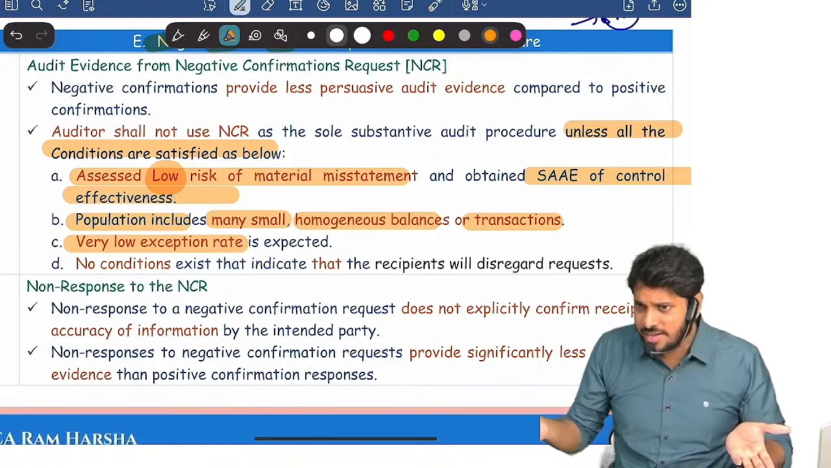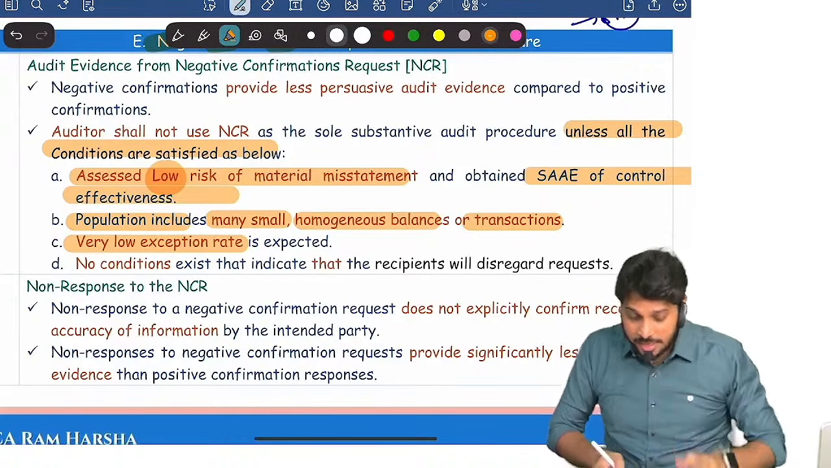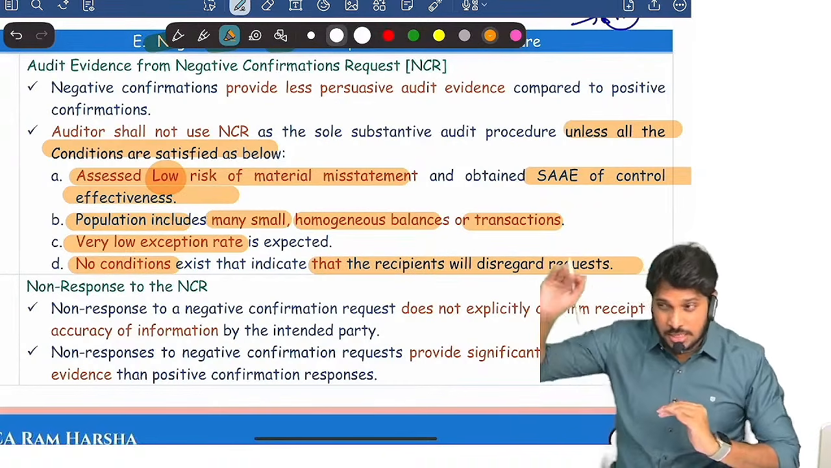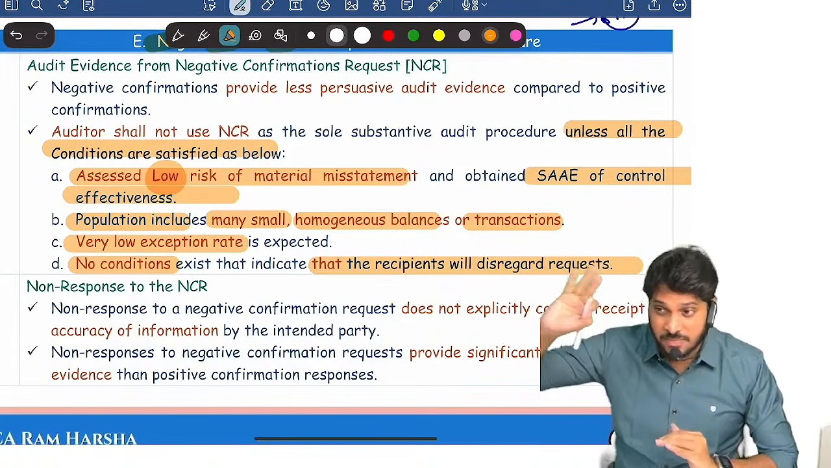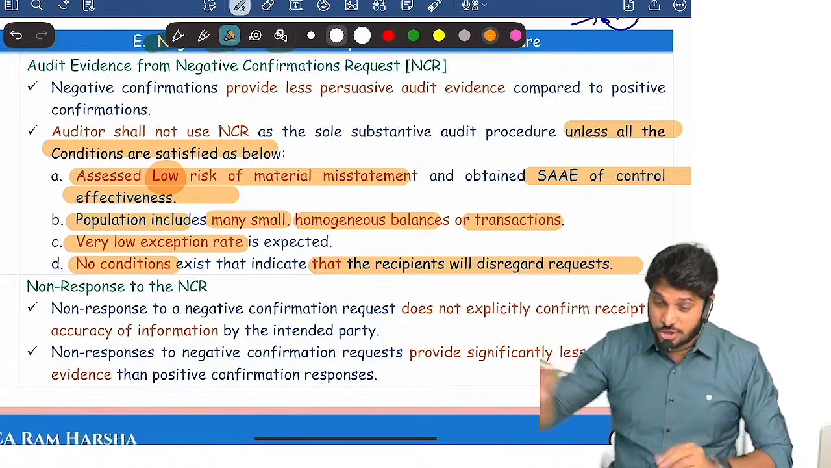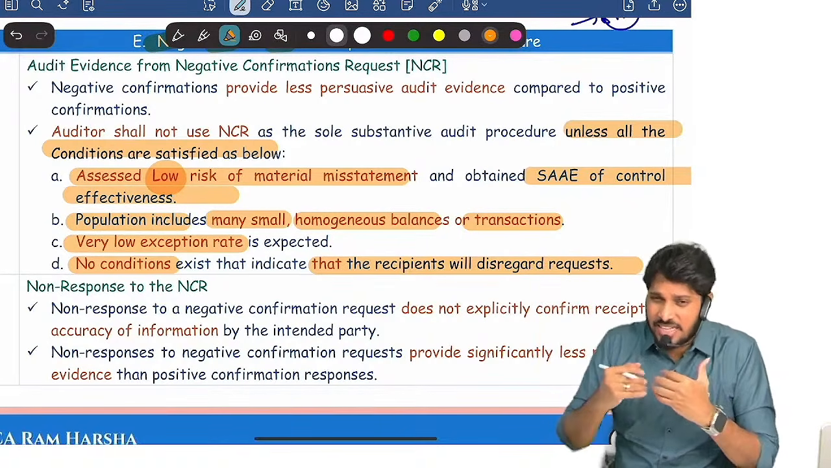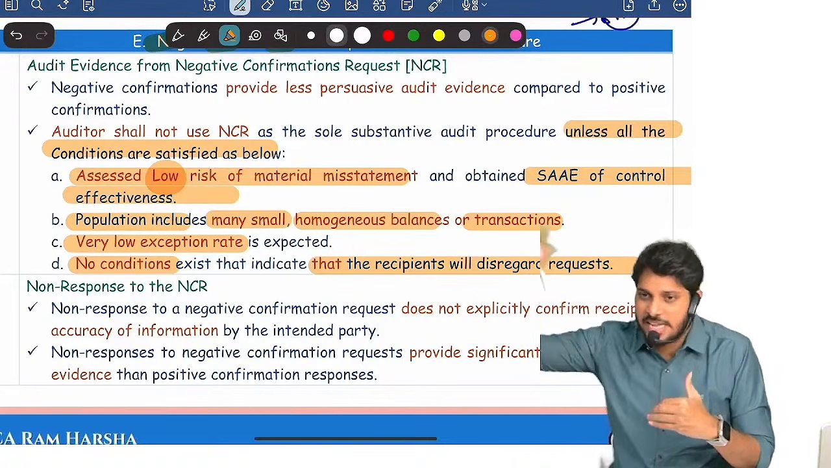There won't be any difference. Low exception rate, if there are no conditions where recipients will disregard. Suppose a third party will 100% reply if something is mismatching, and he will for sure see the mail which I am sending. If I have that certainty, you can happily send the NCR also.